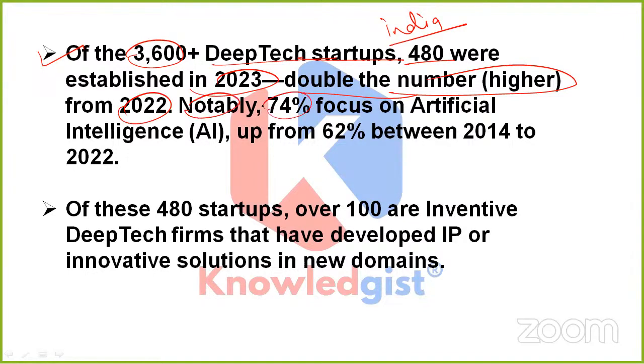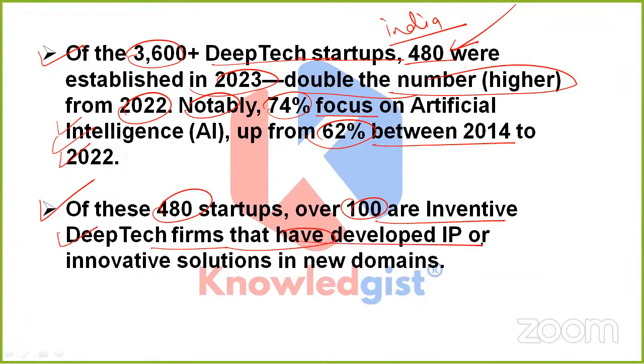In this, we can note 74% of these deep tech startups focus on artificial intelligence solely, which is up from 62% between 2014 and 2022, which means we can see an immense increase in the number of deep tech startups currently focusing on AI only. And out of these 480 startups, over 100 are inventive deep tech firms that have developed IP or innovative solutions in new domains as well. This is very important. Clear?